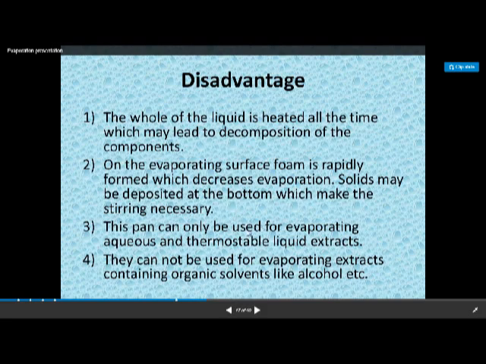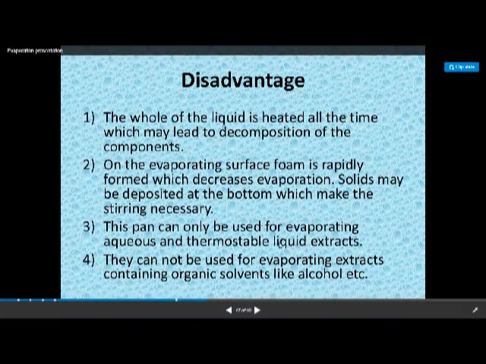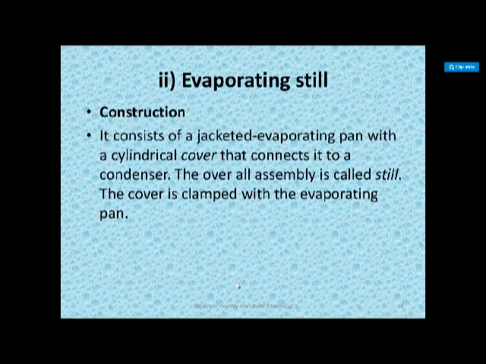It can only be used for aqueous and thermostable substances or liquids. We cannot use it for thermolabile substances, because we have to heat the material for a longer period of time, as it is a very slow process. Thermolabile substances cannot withstand the heat for that much time. So this is not suitable for thermolabile substances, and it cannot be used for evaporating extracts containing organic solvents like alcohol, etc. So this is about the evaporating pan.